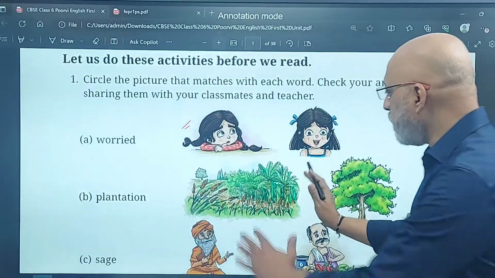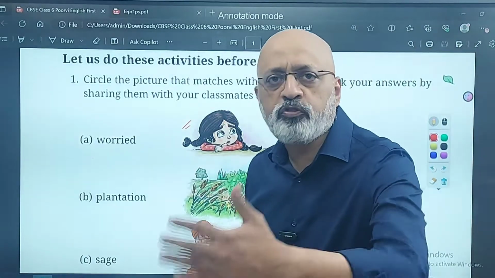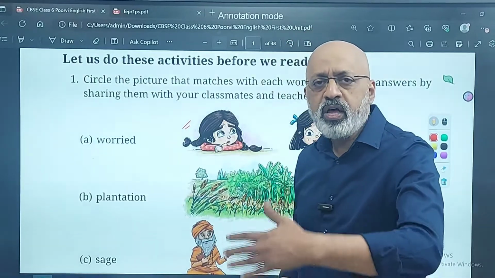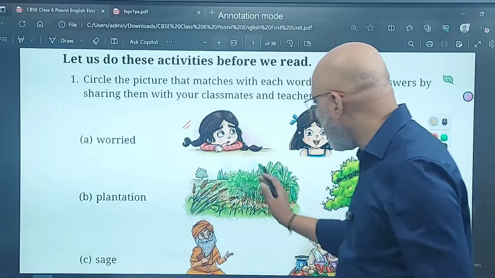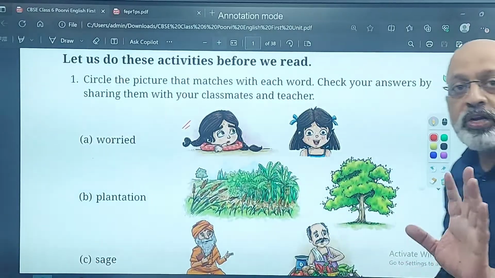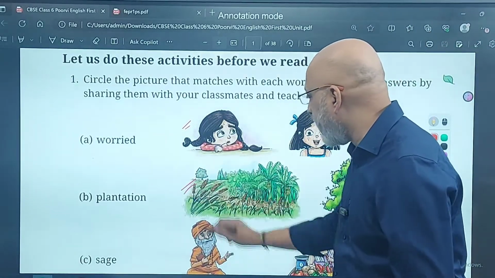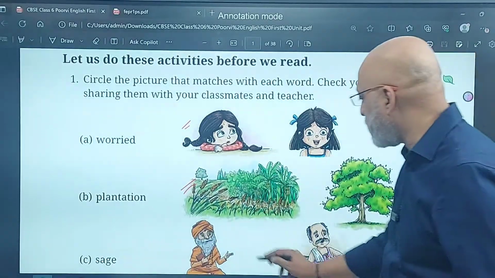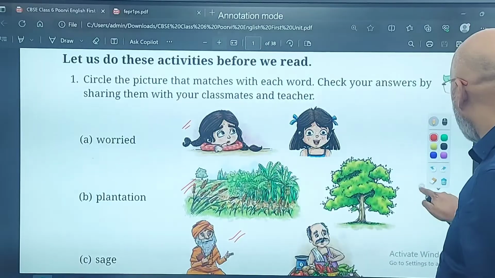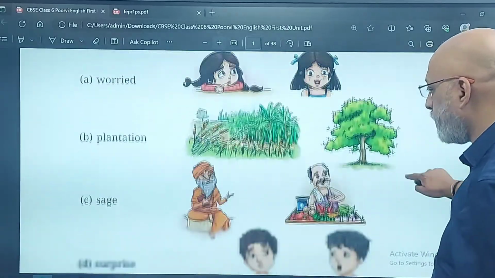Plantation. Now this is a plantation. Plantation means when there are lots of plants, especially banana, etc., it is known as plantation agriculture. So you plant them like that, that's plantation. This is a solitary tree, right? So this is the right answer. Sage means sadhu. Obviously, this is a shopkeeper, this is a vegetable vendor. So he is the shopkeeper, sage.